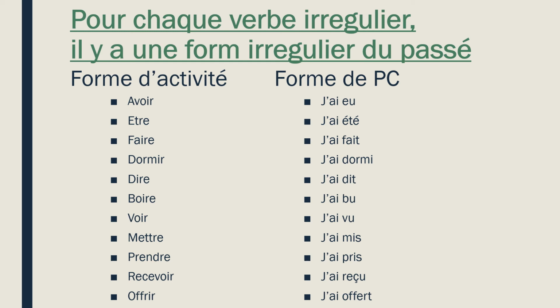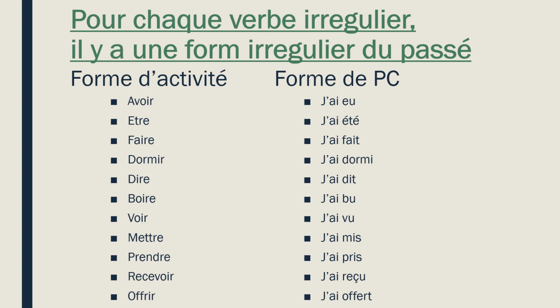J'ai bu, I drank or I did drink. J'ai vu, I saw or I did see or I have seen. J'ai mis, I put, I placed, I set. J'ai pris, I took. J'ai reçu, I received. Notice the spelling on how that one changes. J'ai offert, I offered or I did offer.